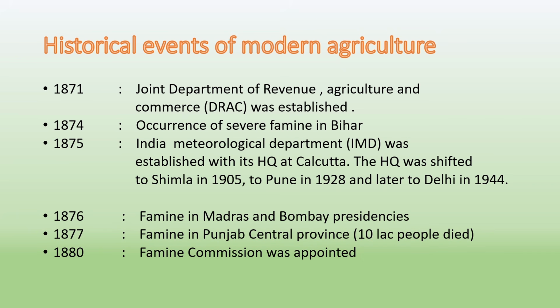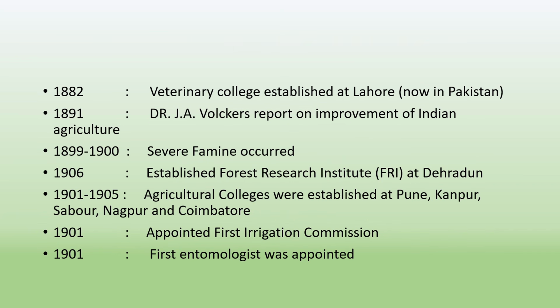In 1877, famine in Punjab and Central Province caused the death of 10 lakh people. In 1880, the Famine Commission was appointed. In 1882, a veterinary college was established at Lahore. In 1891, Dr. J.A. Walker's report on the improvement of Indian agriculture.